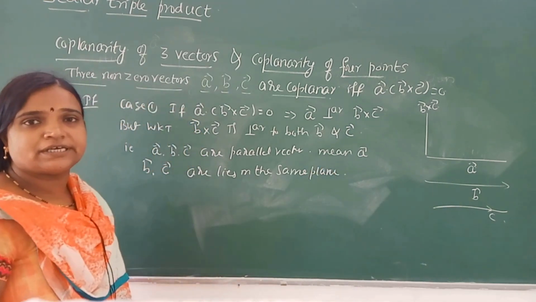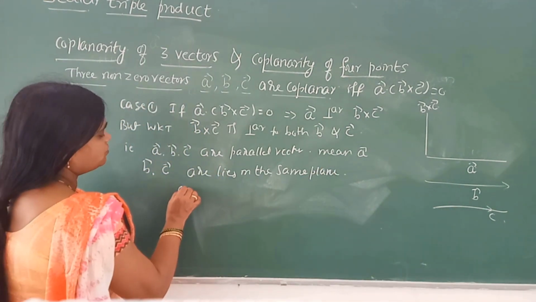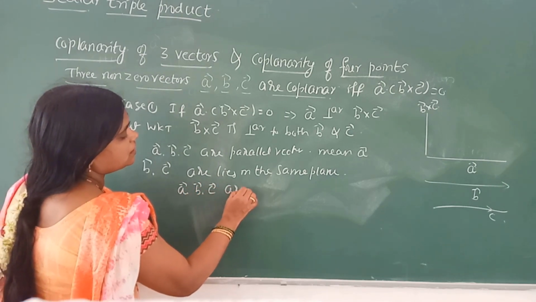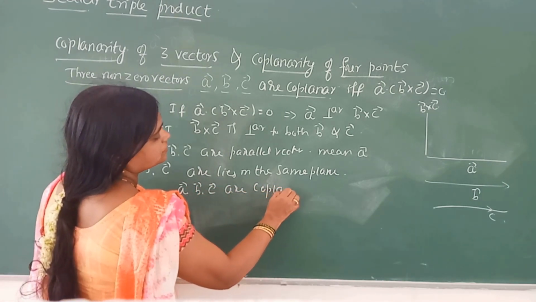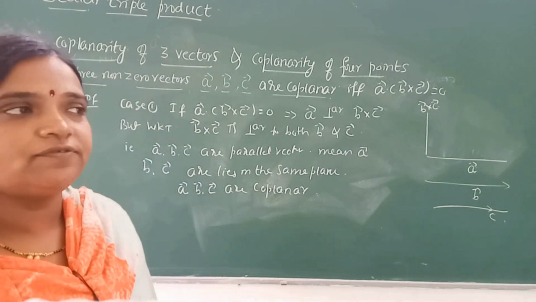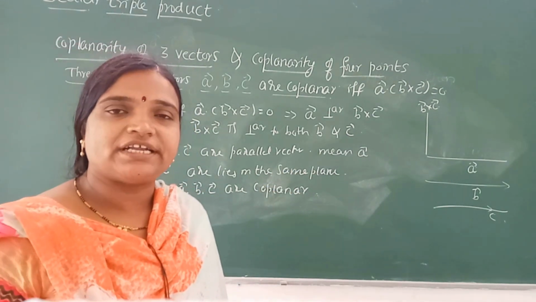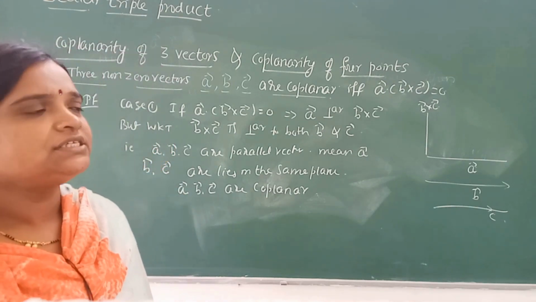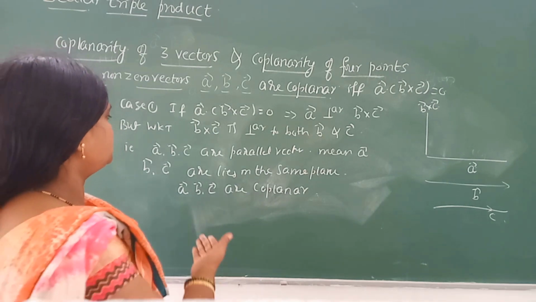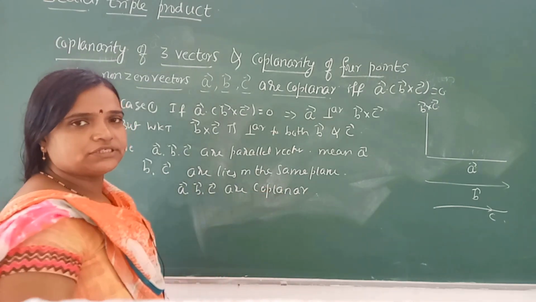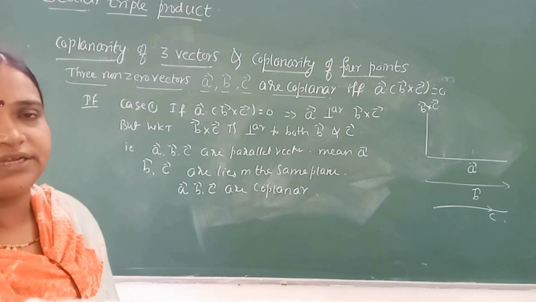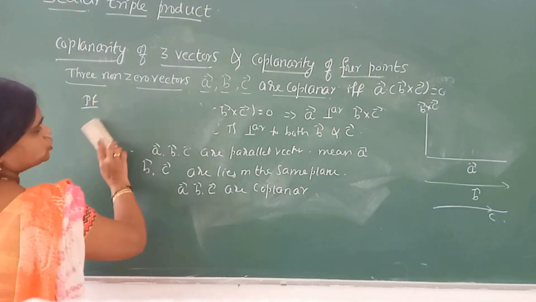If they lie on the same plane, naturally we say that vector A, vector B, vector C are coplanar. Because our definition says: if two or more vectors lie on the same plane, such vectors we call coplanar. See here, all three vectors lie on the same plane, therefore we say that A, B, C are coplanar. Reverse form, case 2 again.